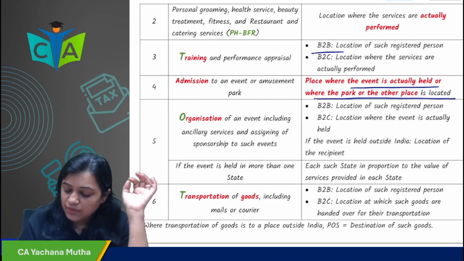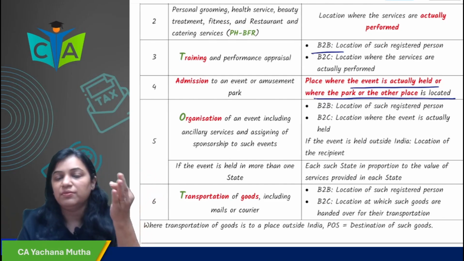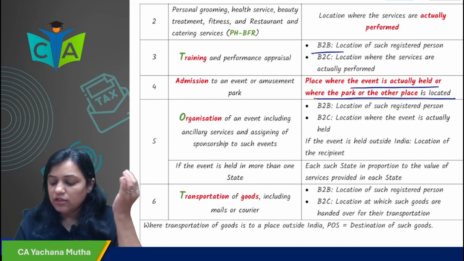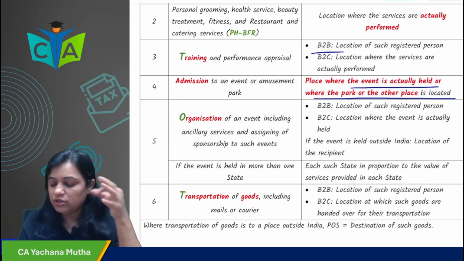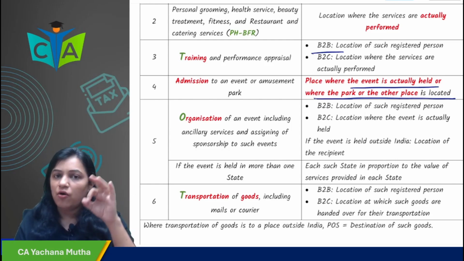So in case of admission to event or amusement park, the place of supply would be the place where the event is actually held or the park or other place is located.